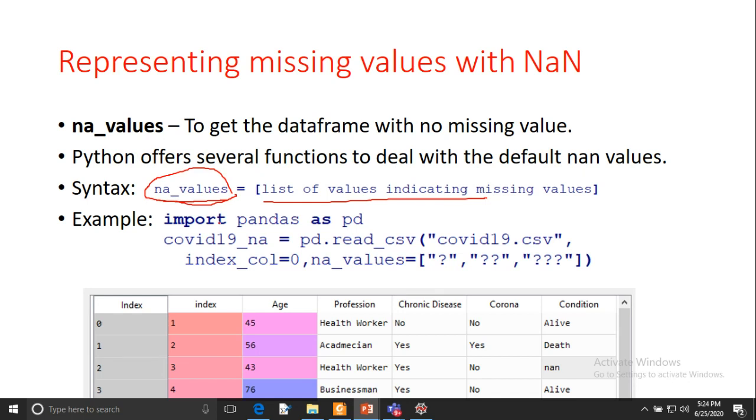First we have to import pandas as pd, and then, you can see here, this is the name of the data frame, COVID_19_NA, and pd.read_csv, and this covid_19.csv I'm passing, this is the name of the file.